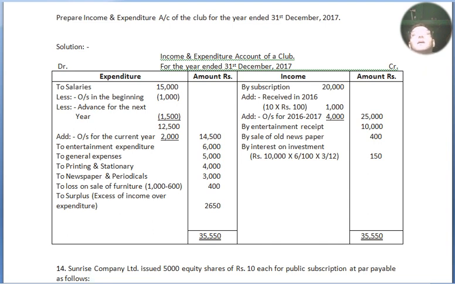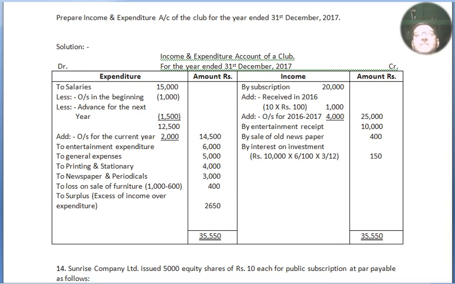Now we move to our credit side, that is income. By subscription rupees 20,000 for the current year received. In 2016, 10 members had already paid in advance rupees 100 each, that is 1,000 rupees. Now it becomes 21,000. As per the additional information supplied above, 250 members at the rate of rupees 100 each will become 25,000. So in the outer column we have mentioned 25,000, but in the inner column, as we can see, 20,000 and 1,000, that is 21,000. So 4,000 is the difference. So 4,000 is outstanding for the current year, so we have added it back, and in the outer column we have got 25,000.